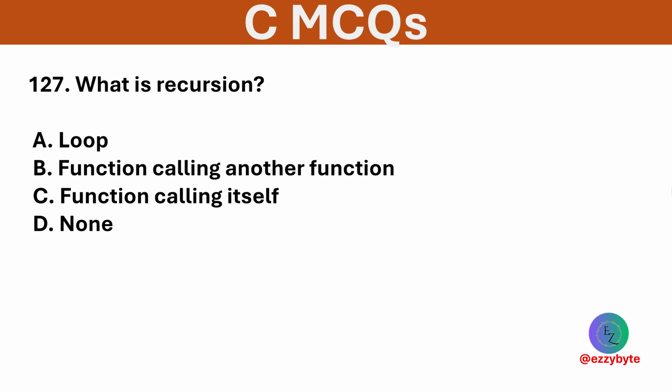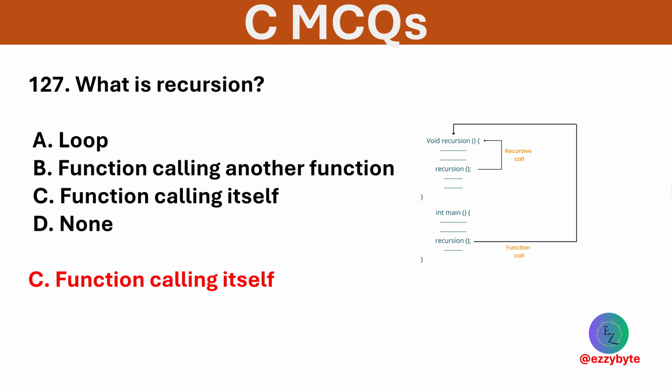What is recursion? Options are loop, function calling another function, calling itself, and none. Option C is correct. Recursion is when a function calls itself.